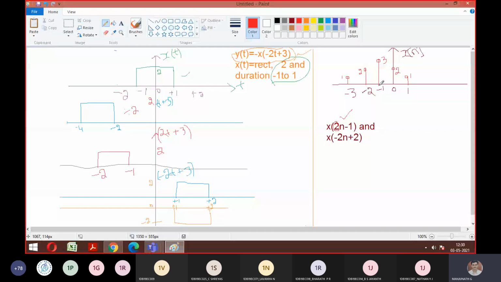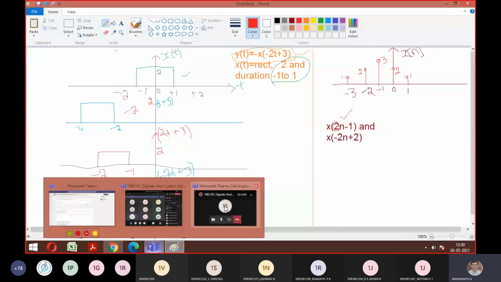I hope you can finish this. Anybody want me to draw this? If anybody has doubts to plot or to draw, let me know. Is it okay to everyone? Can you finish off this?